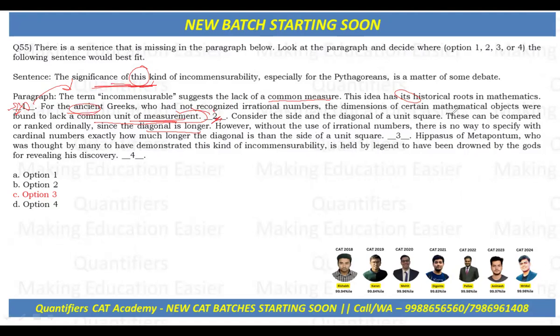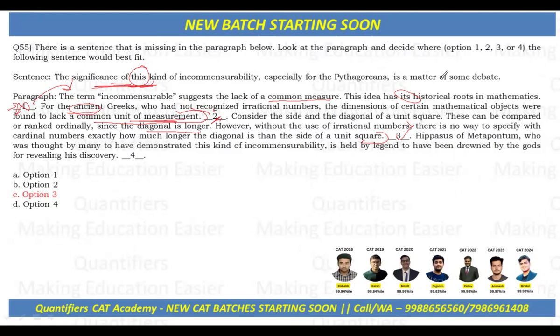Consider the side and the diagonal of a unit square. These can be compared or ranked ordinally since the diagonal is longer. However, without the use of irrational numbers, there is no way to specify with cardinal numbers exactly how much longer the diagonal is than the side of a unit square. And then the correct placement is blank number three: the significance of this kind of incommensurability, especially for the Pythagoreans, is a matter of some debate.